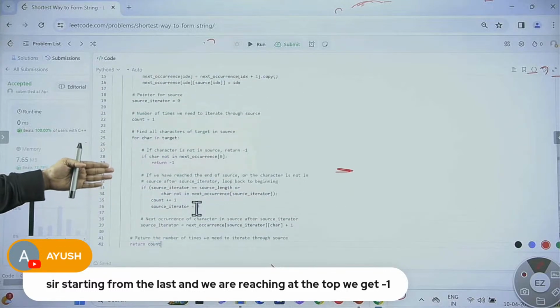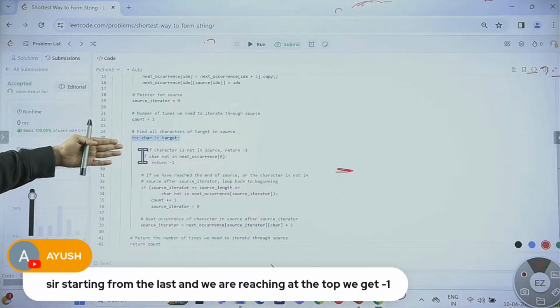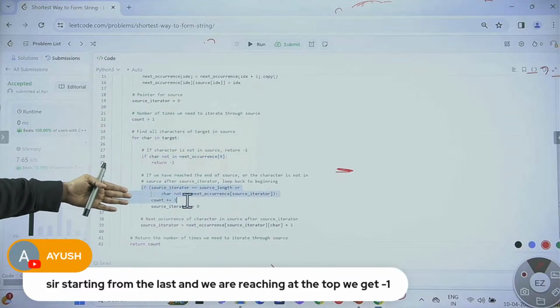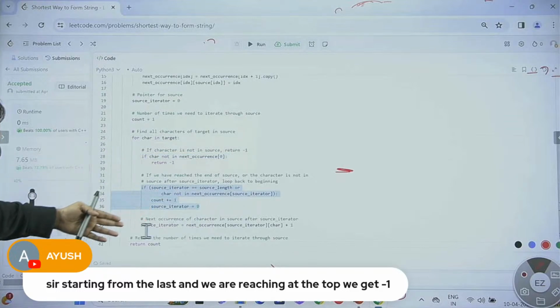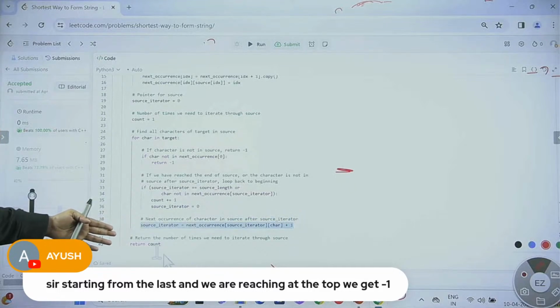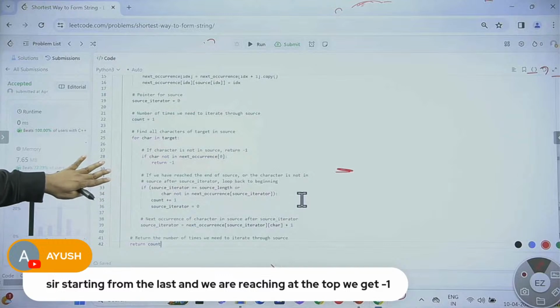We have a target loop, which checks if the character is present or not, then increments the count and resets the source iterator, and updates the source iterator by adding +1. After that, we return count. Same thing, only the syntax is different.